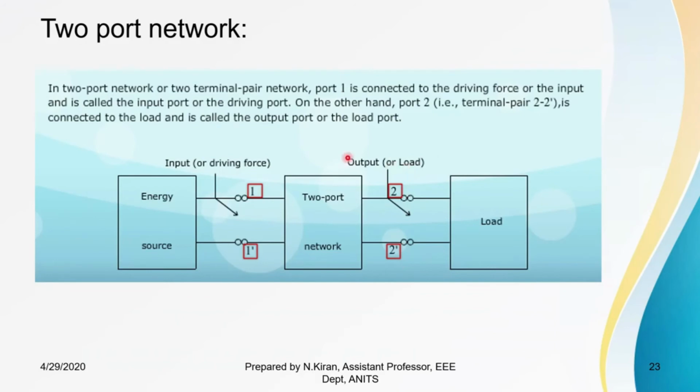Here we have to remember a point. Suppose the current flowing in the input is I1 and the current flowing in the output is I2. Only if there is a voltage energy source connected to the two port network will the I1 value be valid. Only when there is a load connected to the two port network will the I2 value have some value. If there is no load connected to the two port network, then I2 becomes 0.